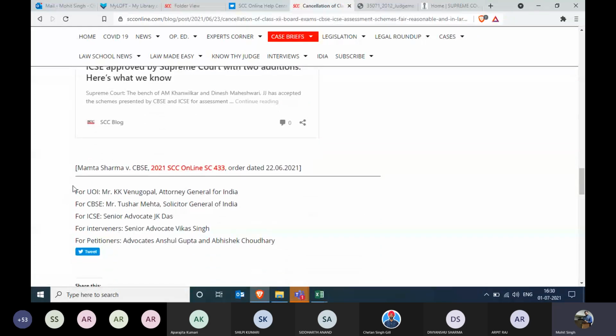What is the judgment? The judgment is Mamta Sharma versus CBSE. This is the highlighted citation or hyperlinked citation. You click over here and you'll get the judgment in SCC Online. So this is a very handy feature for the students to get yourself updated while you're on the go. Again, there are many other categories available, but for now, I guess everything is self-explanatory. And yes, you can always spend some time on the blog as it is free to use.